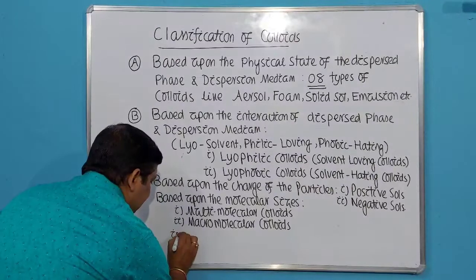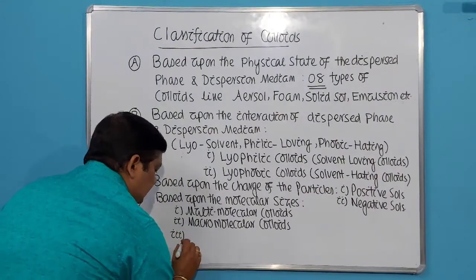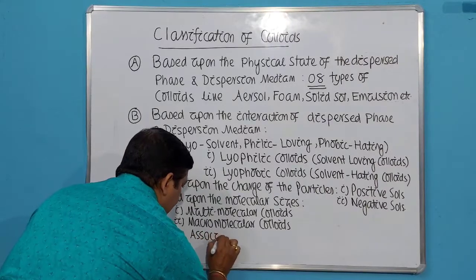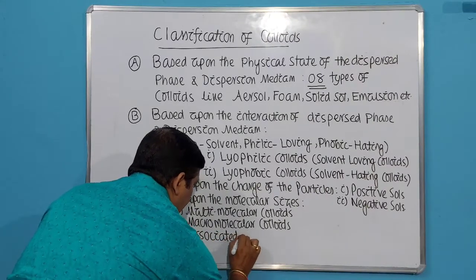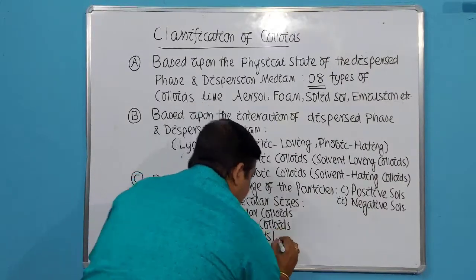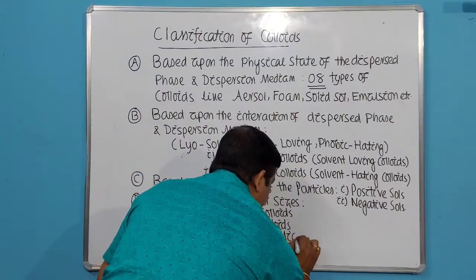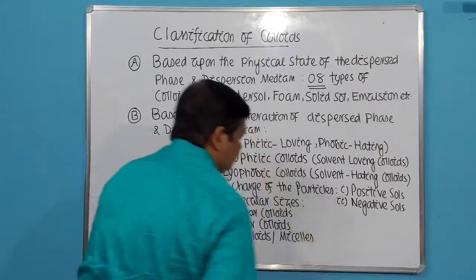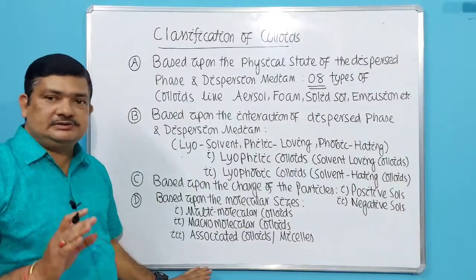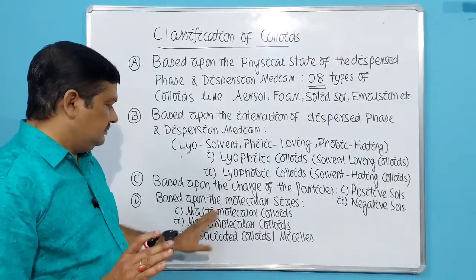Then the third one is a special case, called associated colloids, also known as micelles. M-I-C-E-L-L-E-S.